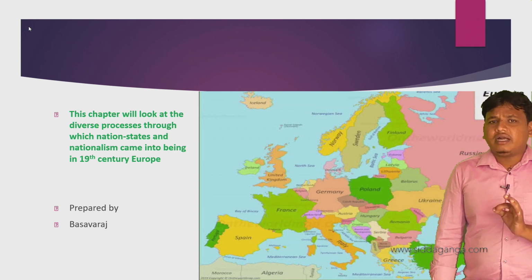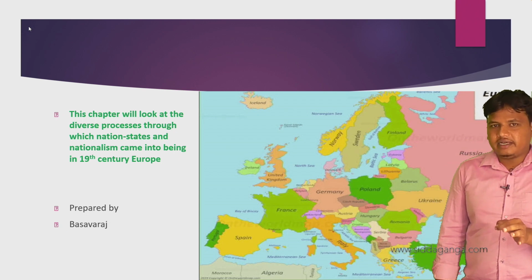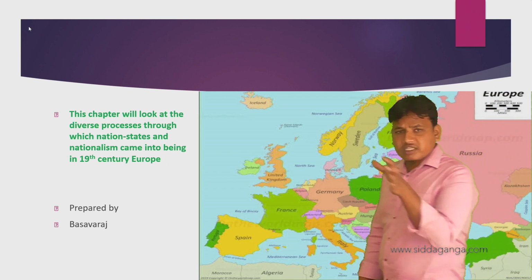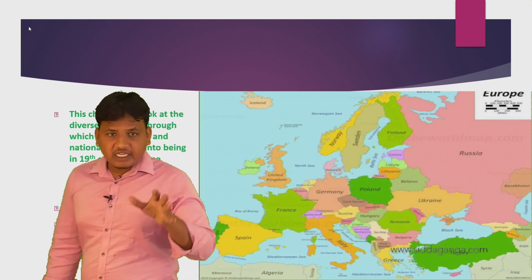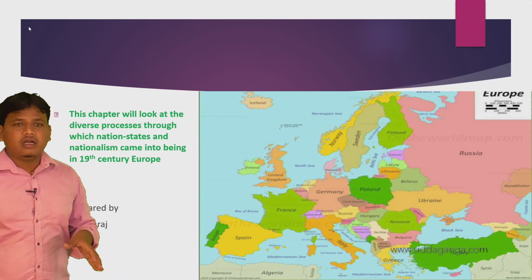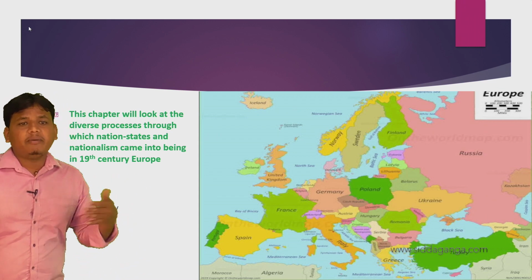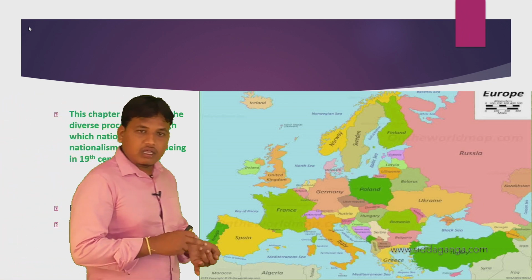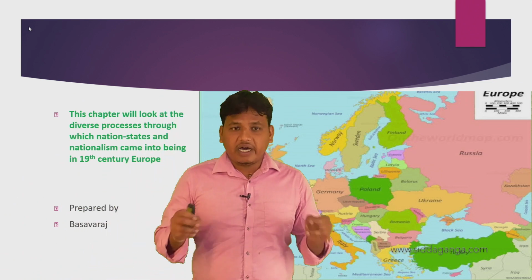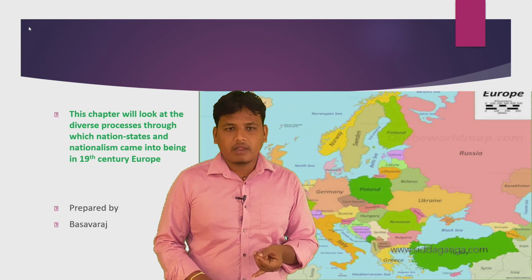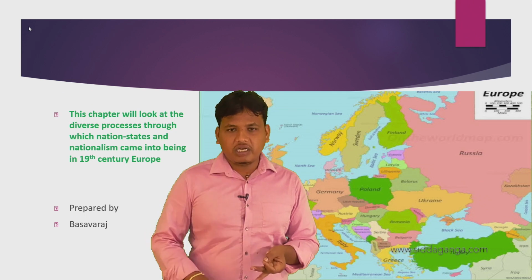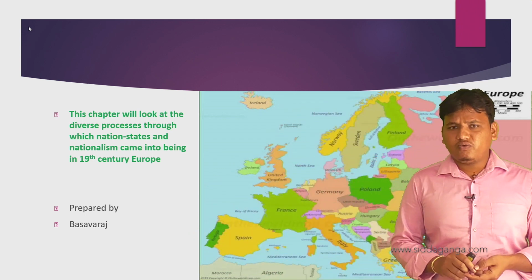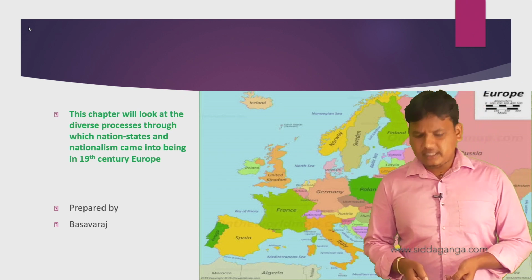This chapter will look at the diverse processes through which nation states and nationalism came into being in 19th century Europe. Which are the places? One is the French Revolution and the Russian Revolution, the nationalism which arose from them. Then there is the unification of Italy and the unification of Germany. These are the diverse processes through which nation states and nationalism came into being in the 19th century.